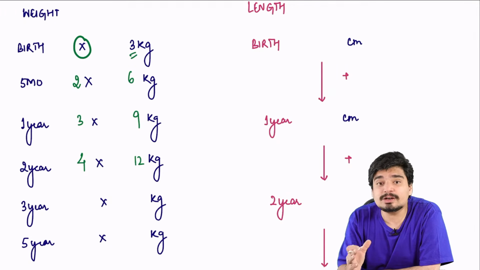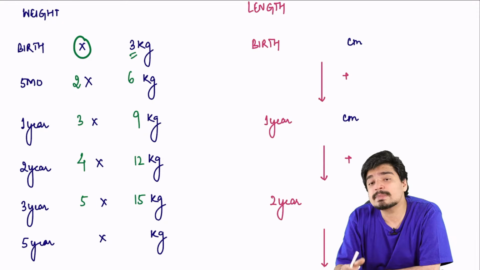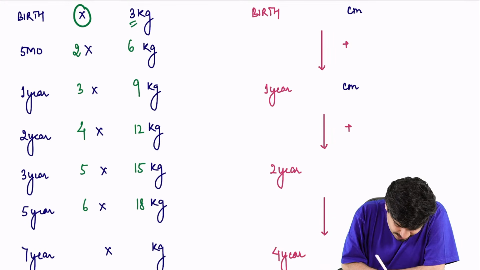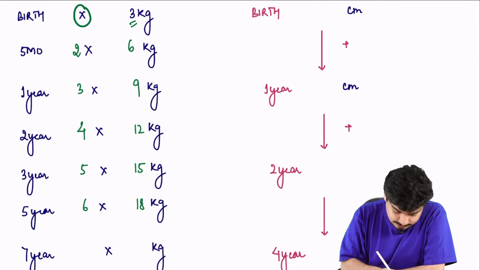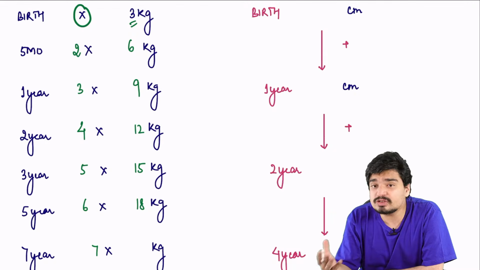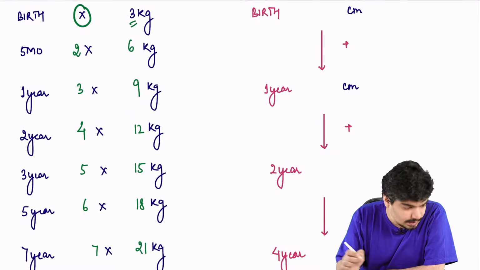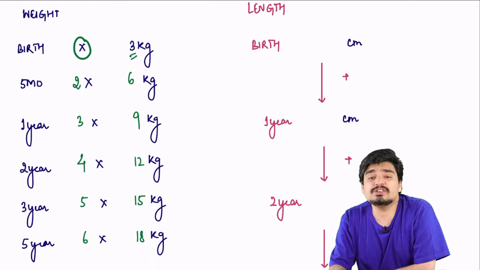By 3 years of age, it becomes 5x. The baby will weigh 15 kg. By 5 years of age, it is 6x. The baby will weigh 18 kg. And by 7 years of age, the baby is 7 times the original birth weight. Original birth weight was 3 kg, 7 into 3, that is 21 kg. By the time the baby is 7 years of age, he will be 21 kg.